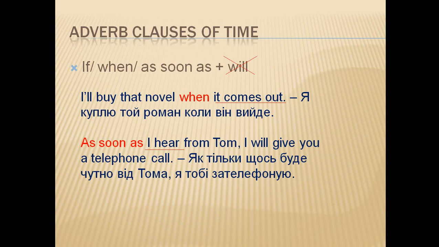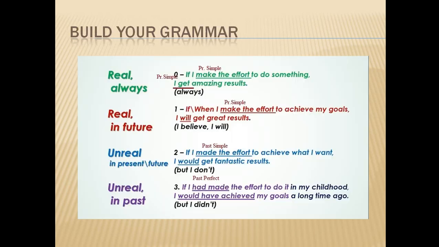For example, I will buy that novel when it comes out. As soon as I hear from Tom, I will give you a telephone call. As soon as means when something happens immediately afterward. As soon as is very similar to when. It emphasizes that the event will occur immediately after the other. We usually use the present simple for future events. Also, present perfect can be used.